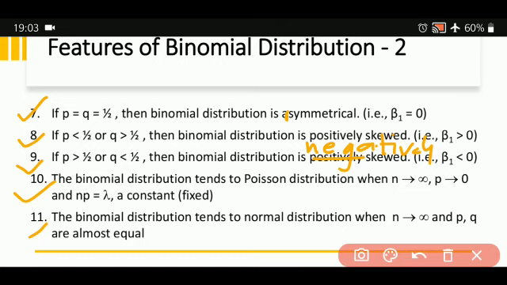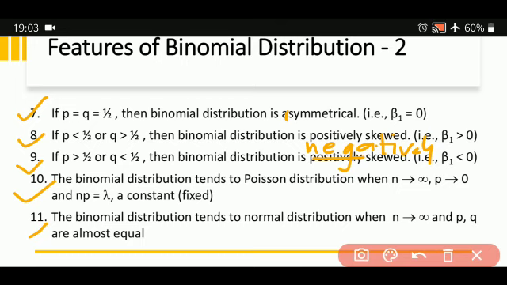Now let us see this. These features are very, very important, because you will be getting a question of 1 mark or even 2 marks, and you have to remember under what circumstances it will turn itself into another distribution. So when does binomial distribution tend to Poisson distribution? When n tends to infinity, means when the value of n becomes too large and the value of p, that is the success value, slowly goes towards 0, and when np together is equal to lambda, that becomes a constant.